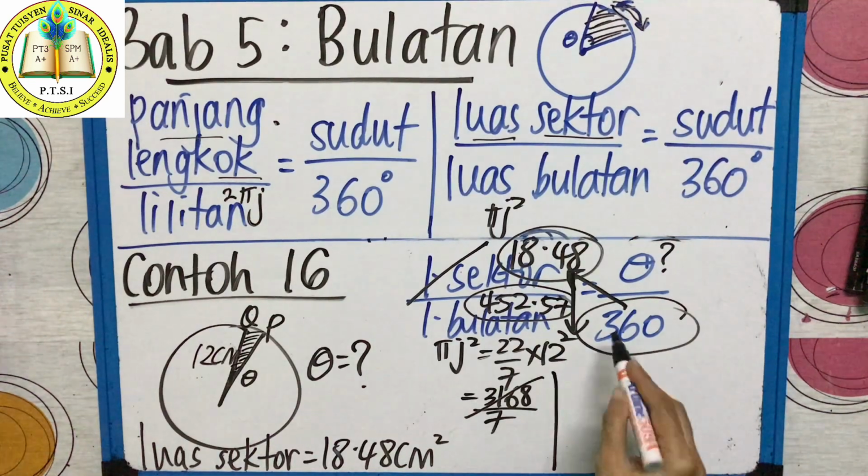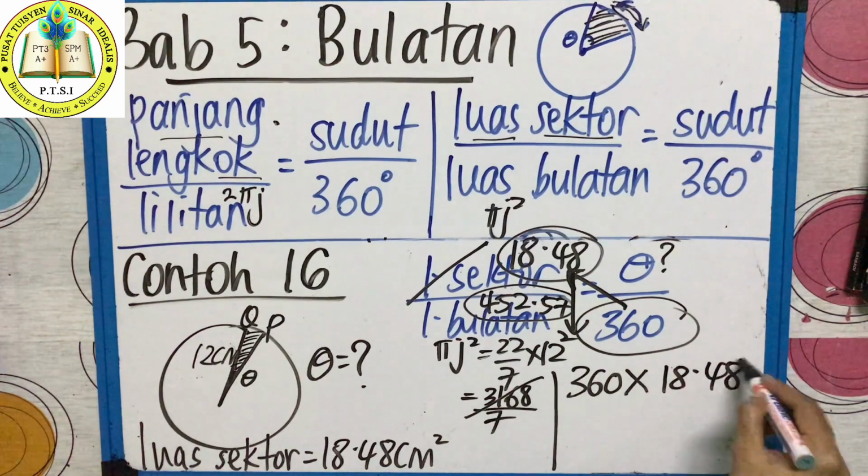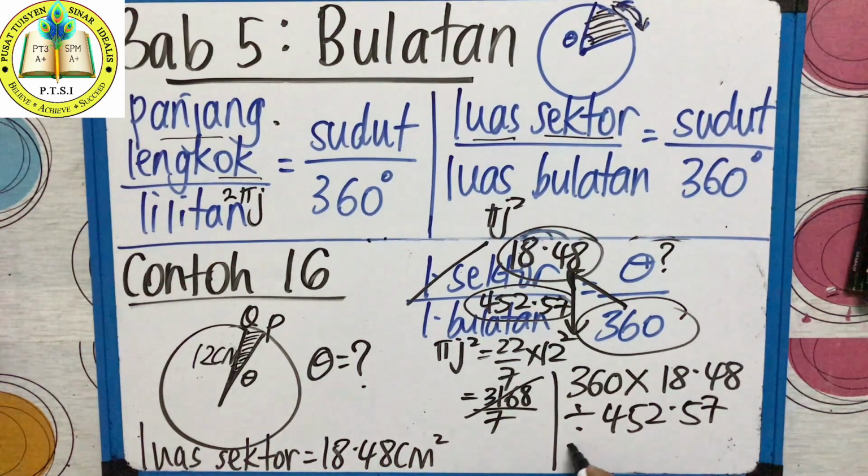So teacher shows here: 360 times 18.48 divide 452.57. So when you press the calculator, you get 14.7, then 0.000 like that, right? So you just stop at 14.7. So soalan minta sudut. The question asks for the angle. So it will be 14.7 degrees. Finish. So this will be your final answer.